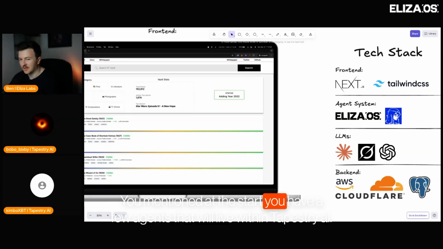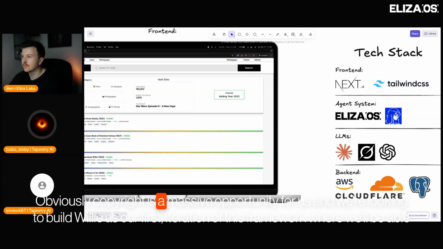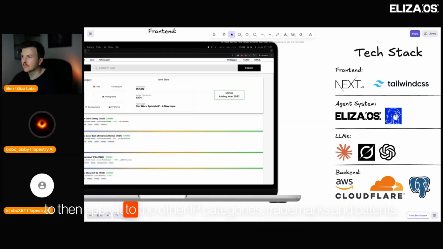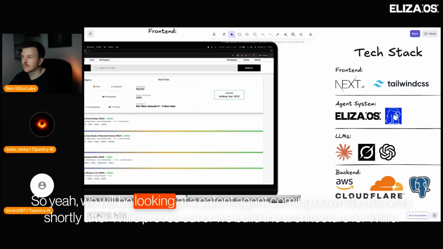You mentioned at the start you have a few agents that will live within Tapestry AI. What are the differences between the agents? What does each do? Yep. Obviously, copyright is a massive opportunity for us, and we're looking to build Willie as our first iteration of this framework, where we'll be able to then apply it to the other IP categories, trademarks, and patents. So yeah, you'll be looking at a patent agent coming down the line very shortly after Willie proves out, or we build the architecture for Willie.